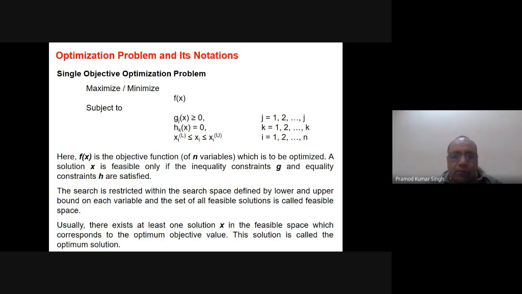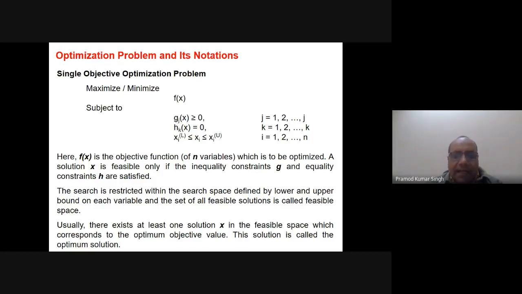So what we have to do here: f(x) is the objective function, this one. So this is basically an objective function of n variables. To be specific, I have written here n variables because n is written here, which is to be optimized. So this objective function is to be optimized.